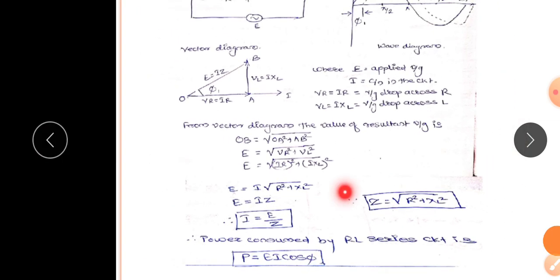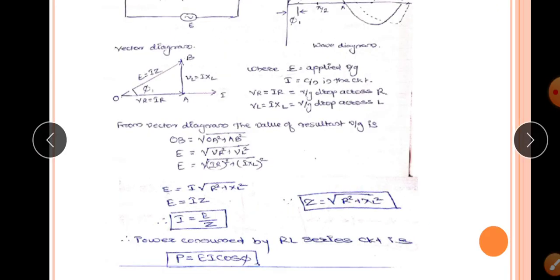So the term square root of R square plus XL square is nothing but what? It is the impedance. Hence the impedance of an RL series circuit is Z equal to the square root of R square plus XL square. It is the opposition due to the resistance and the inductive reactance. Now E equals I into Z, therefore I equals E by Z. The power consumed by the RL series circuit is P equal to EI cos phi. Here cos phi is the power factor, which we will study in the next topic.